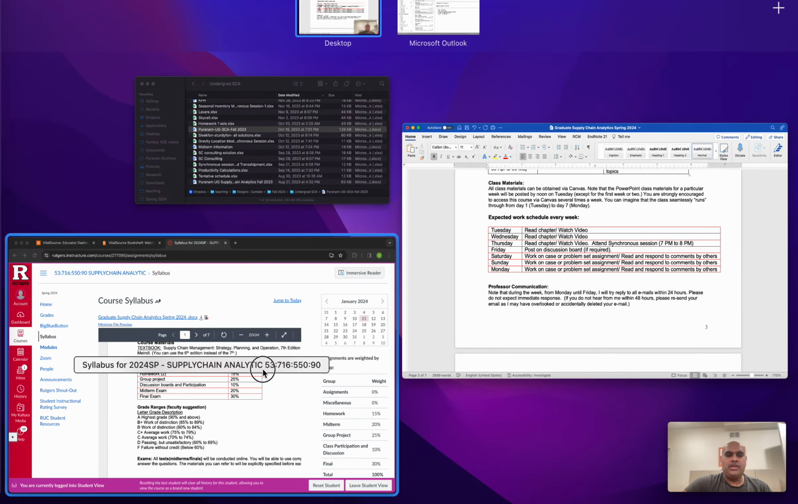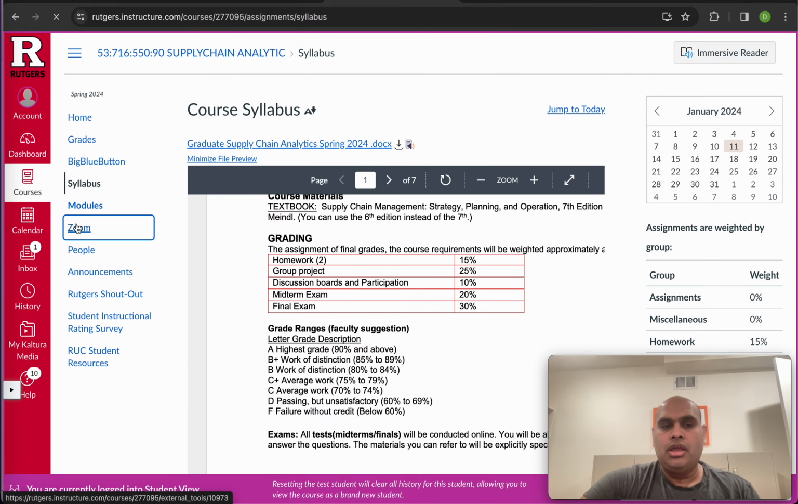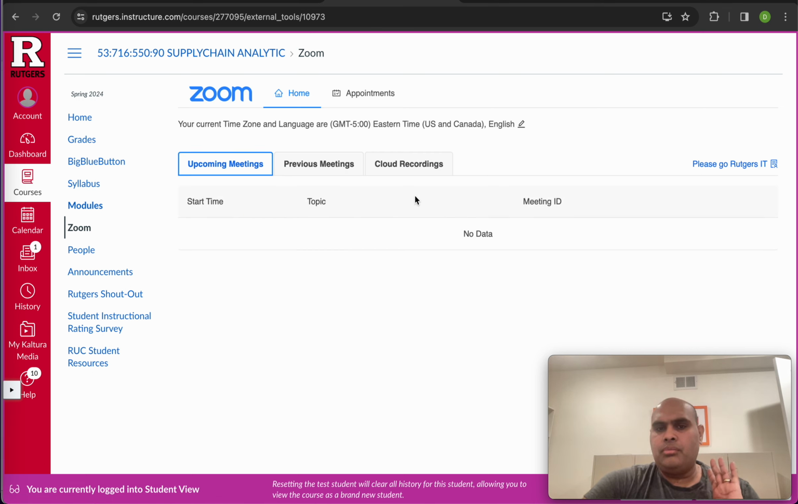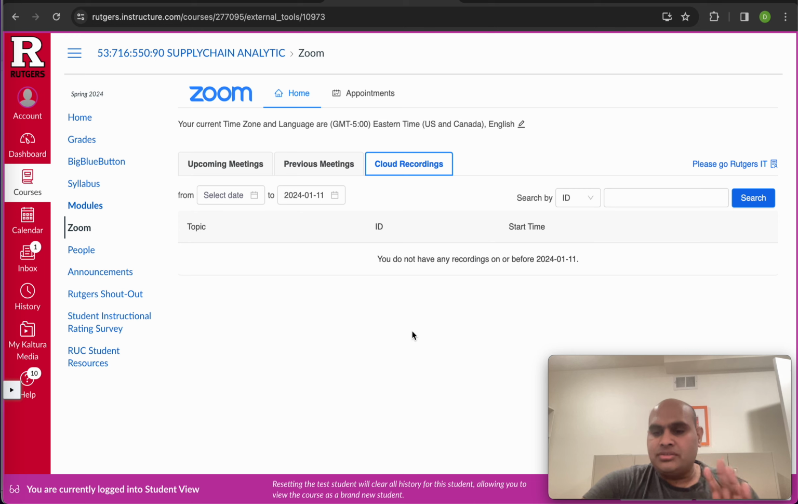And if you go to Canvas, you'll notice that there's a Zoom link. If you click on Zoom, you won't see anything here right now, but if you go to cloud recordings, once my recordings go up, they will all show up here. So you'll be able to find all the recordings here. If the sessions happen Thursday between 7 to 8 p.m., around 9 to 10ish p.m. the recordings should start showing up here because it takes some time for the video to get encoded and whatnot. So bear that in mind.